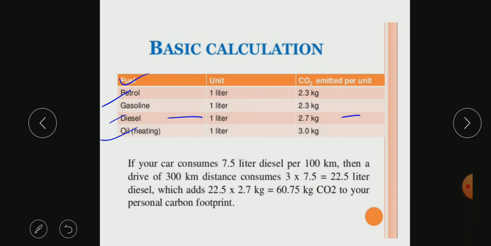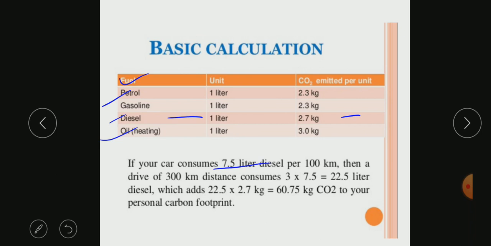Let us say I am going a distance of 100 kilometers by using my vehicle, a diesel car, and that car in 100 kilometers consumes 7.5 liters of diesel. It's a basic thing.